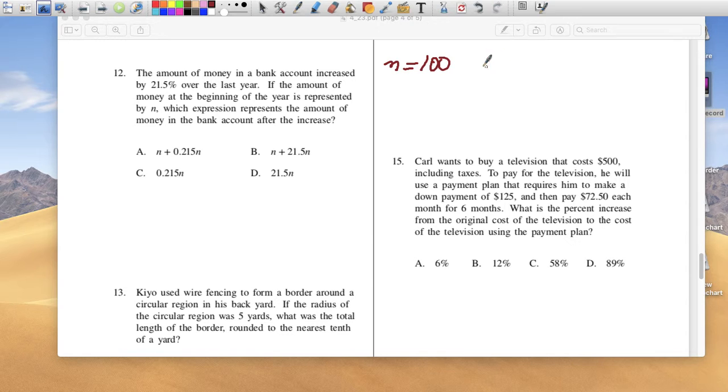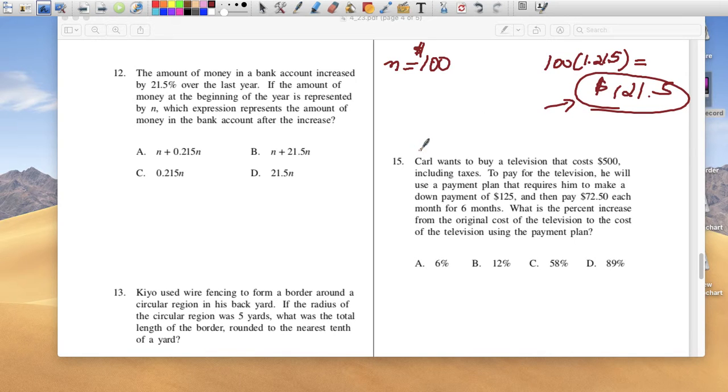So if it increased by 21.5%, it'd be 100 times 1.215. If you do that in your calculator, 100 times 1.215, it means that at the end of the year you would have $121.50. Right? Self-explanatory there. So now, which of these four expressions would also give you 121.5?